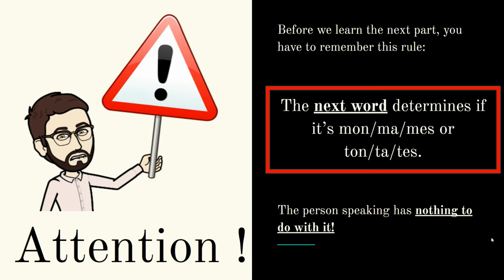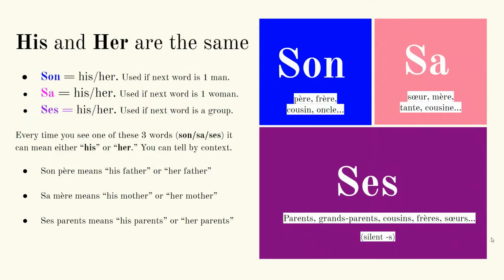You're going to need to know that for this part. The French words for his and her are the same. Son, sa, ses. Son means both his and her. Sa means both his and her. Ses means both his and her. And they follow the same rules as mon, ma, mes and ton, ta, tes. You use son if the next word is a man. You use sa if the next word is a woman. You use ses if the next word is a group.